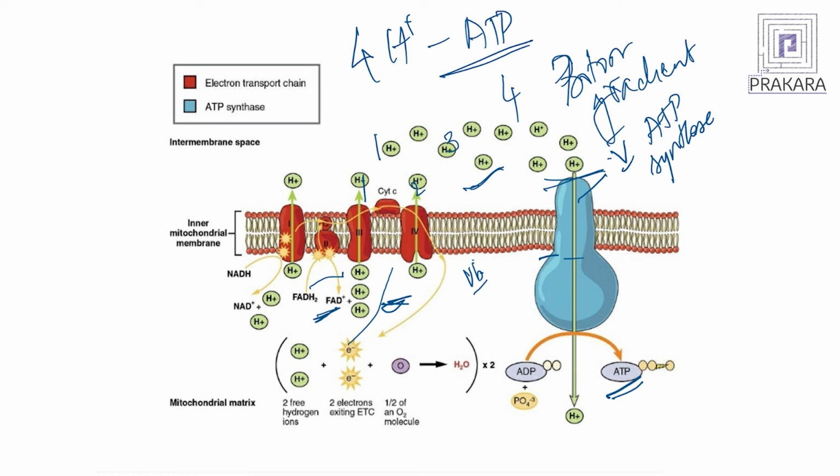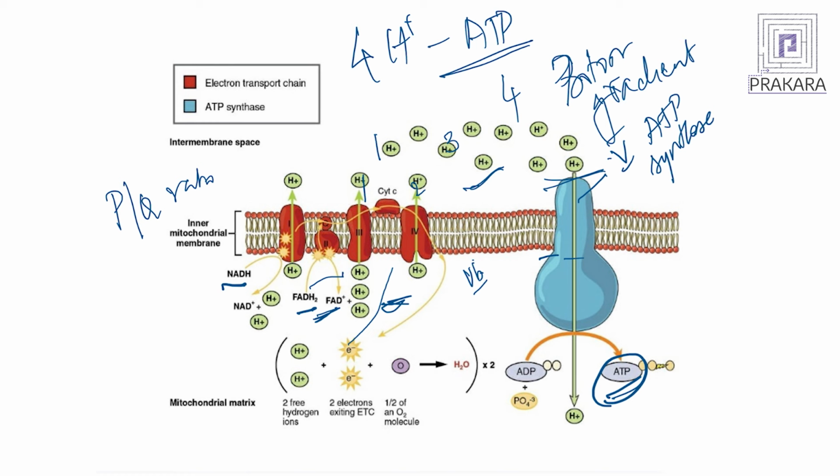Do not forget to watch these videos on ATP synthase and understand how this functions. Ultimately, an ATP molecule is synthesized for every 4 protons. So, from NADH and from FADH, you will have protons that are coming out. From each complex, you can calculate the number of protons that are coming out. If you calculate that, the P/O ratio can be calculated.